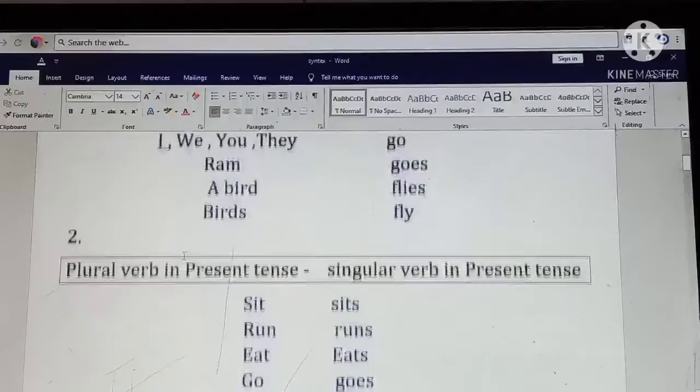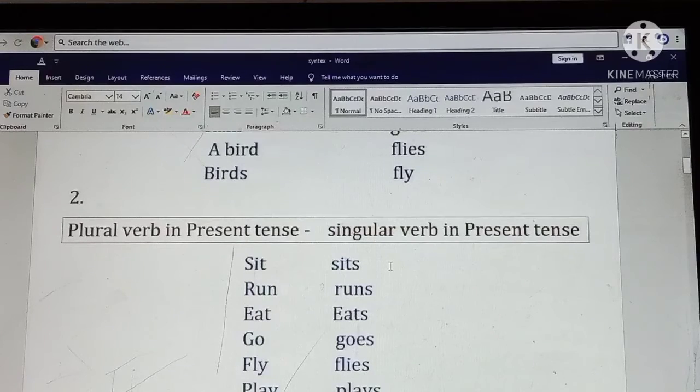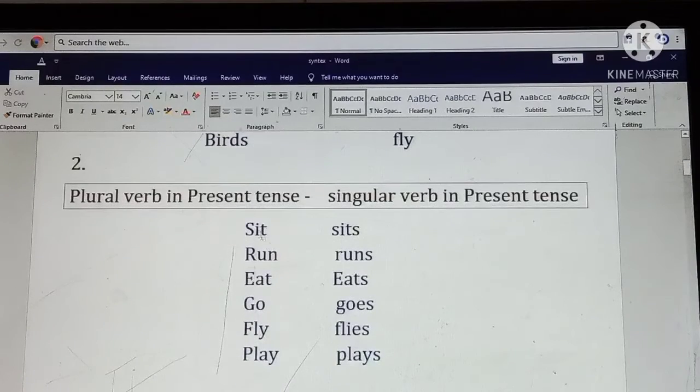Rule number 2. Plural verb in present tense, singular verb in present tense. Here, after adding s or es, the verb changes from plural to singular. Sit is the plural form of the verb in present tense, and sits is the singular form of the verb in present tense.